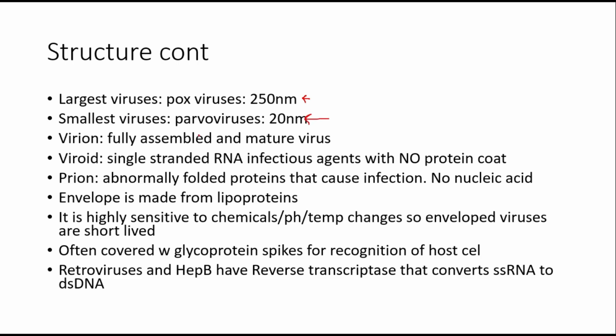अब ये three terms are similar, लेकिन it is important that you keep them distinct. ठीक है? Virions are basically fully assembled and mature viruses. मतलब इनके पास nucleic acid भी है और इनके पास protein coat भी है. They are full nucleocapsid. मतलब nucleic acid plus capsid. Viroids, on the other hand, are single-stranded RNA, basically circular pieces of single-stranded RNA. These are infectious agents, लेकिन इनके पास कोई protein coating नहीं है. And in fact, they are very long-lived as well.